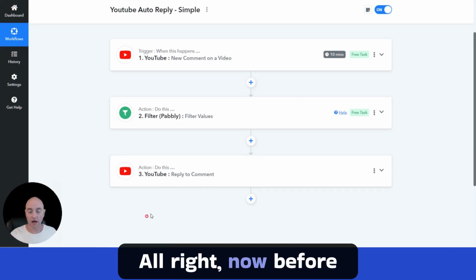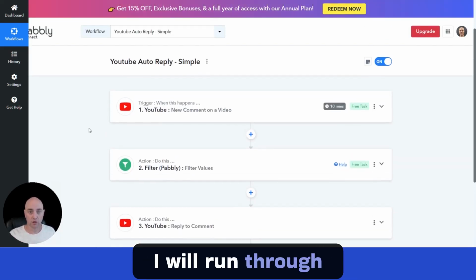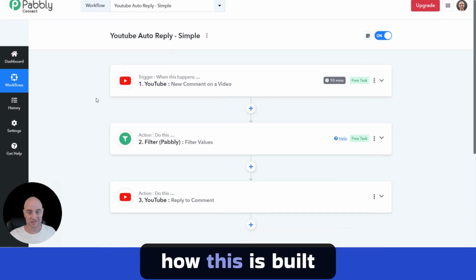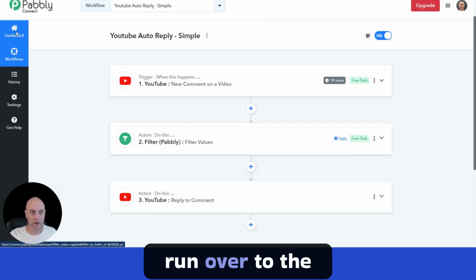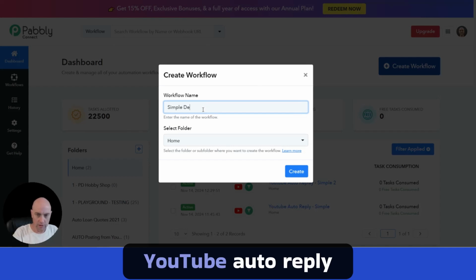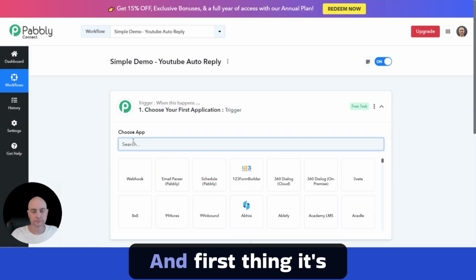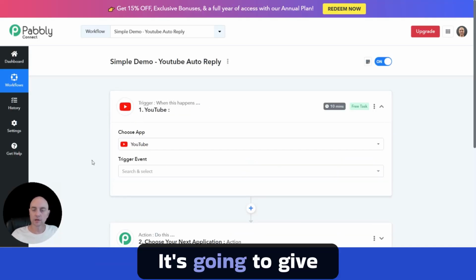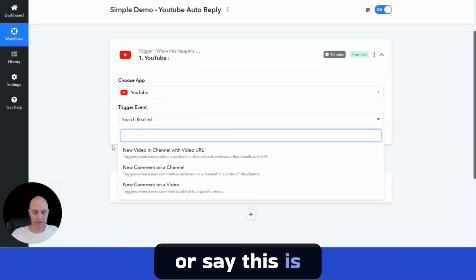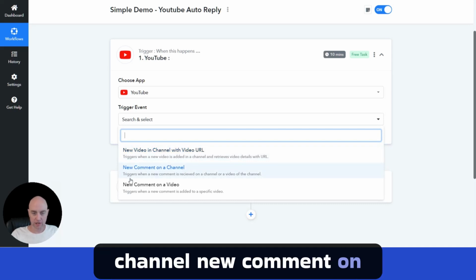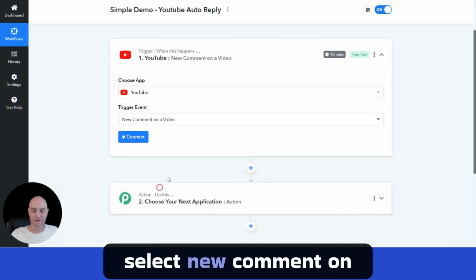All right. Now, before I let you go, I will run through the actual process of rebuilding this workflow so you can see exactly how this is built. When you run over to the dashboard, you can click create new workflow. I'll name it simple demo YouTube auto reply. And the first thing it's asking for is what's your trigger. Start typing in YouTube. Here is where you have to select the trigger event. You have options of new video and channel, new comment on channel, or new comment on video. So I'm going to select new comment on video.